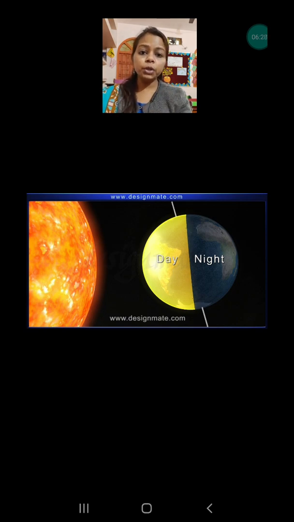If the earth did not rotate, then what would happen? All the time the same half of the earth would face the day, and the other part would always have the night. So life could not exist then. That's why it is very, very important that the earth continuously rotates, so that time to time every part of the earth can face the sun and have day and night.